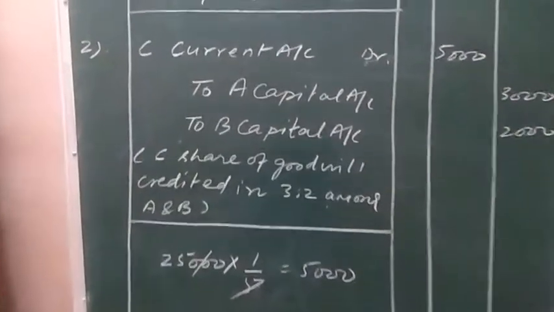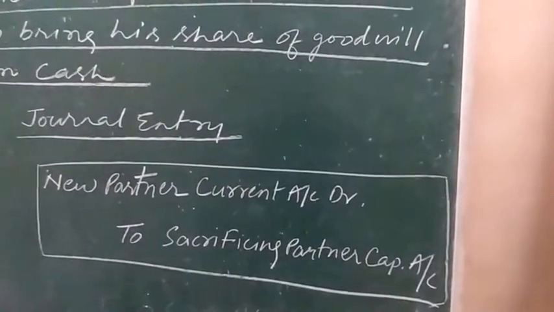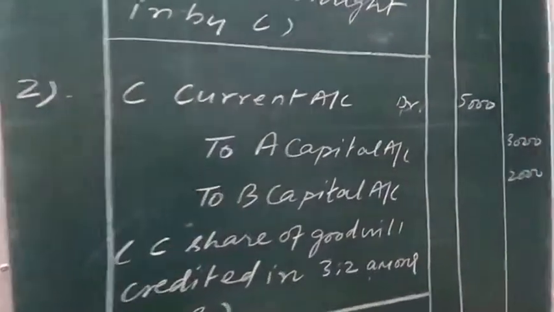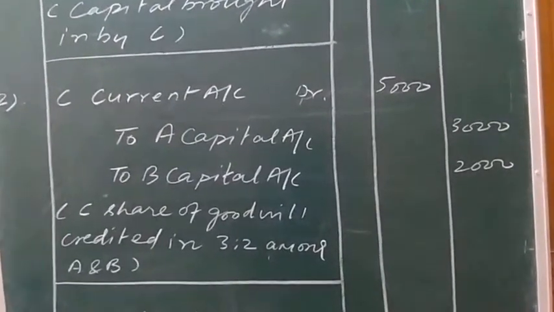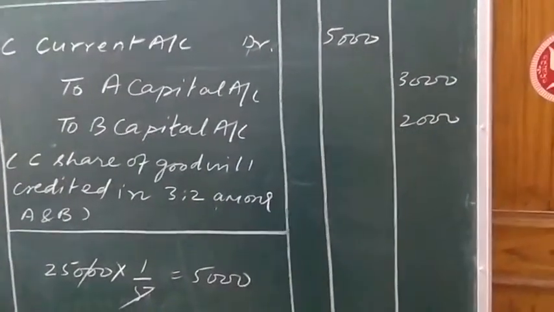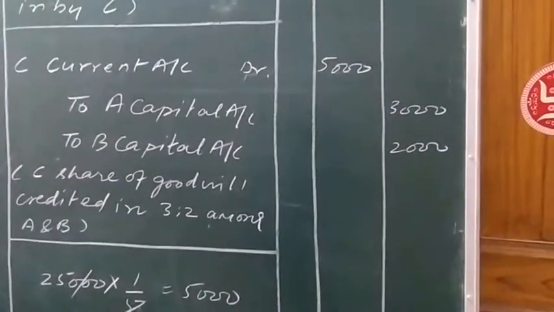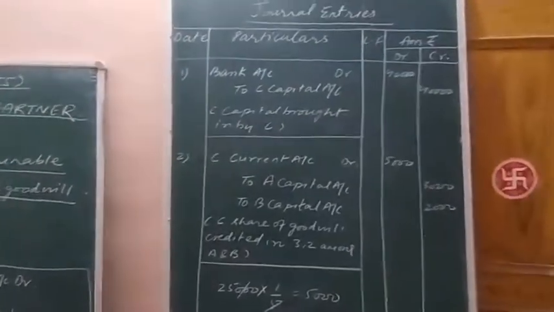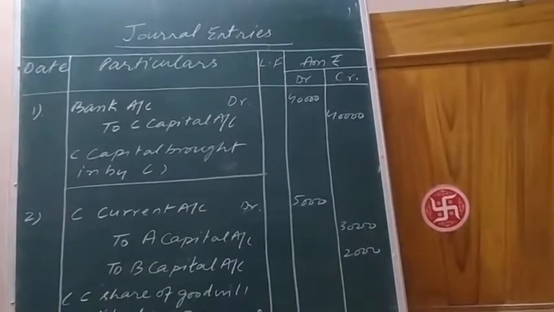So in such a case, the journal entry to be passed is new partner's current account debit. The new partner here is C, so C's current account will be debited, and the sacrificing partners, here both old partners A and B, their capital accounts will be credited in the ratio 3:2. Calculate 5,000 multiplied by 3/5, you will get 3,000 rupees, and 5,000 multiplied by 2/5, you will get 2,000 rupees. This is the solution of case number 3 related to the chapter admission of a partner, where the treatment of goodwill was to be done.